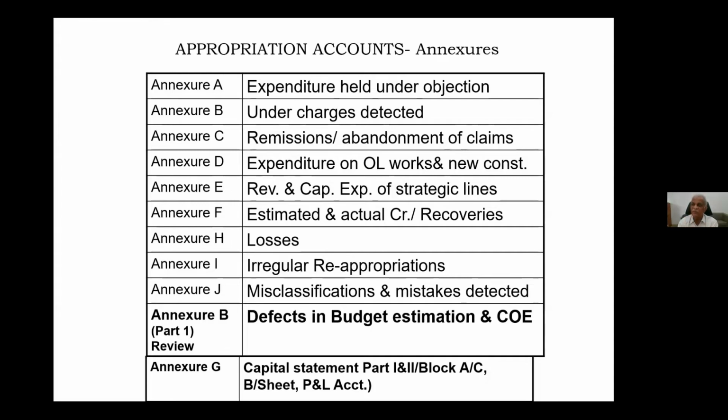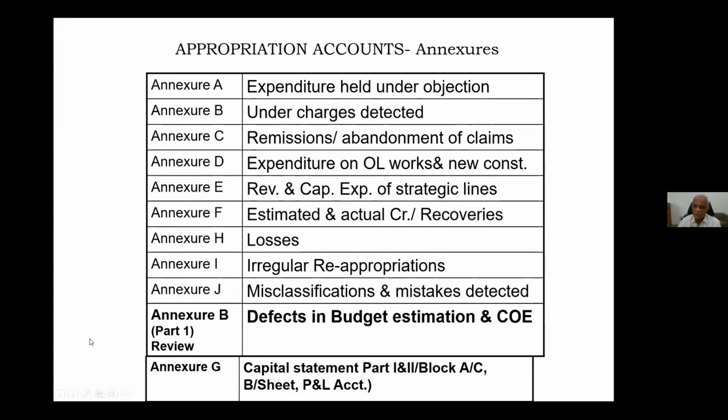Please listen to this carefully. Now, after the merger of the railway budget with the general budget, the only misclassification is revenue segment versus capital segment. We should be very careful. Second, voted expenditure versus charged expenditure. That's all. And third, miscellaneous expenditure versus miscellaneous earning. If you are careful about these three, then the misclassification will be nil.